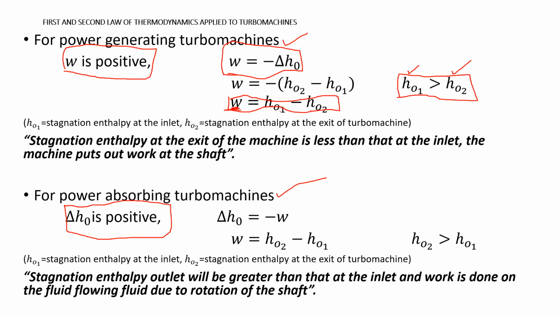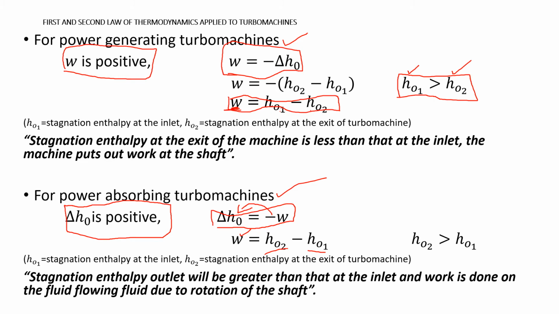Let us consider the same expression, delta H0 is equal to minus W. Okay, if I take this negative sign to the left hand side, W is equal to H02 minus H01.